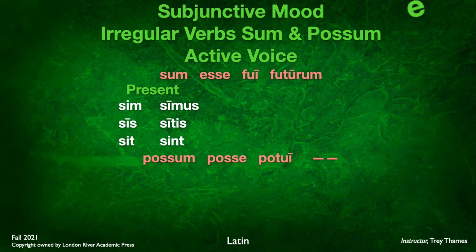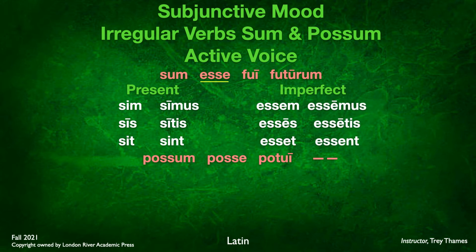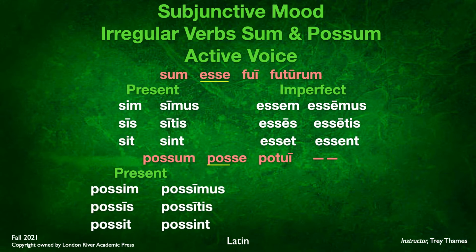Now, for the imperfect tense in the subjunctive, we're going to use the same format that we've already used. We take the infinitive, in this case esse, and add the endings -m, -s, -t, -mus, -tis, -nt, leaving us with essem, esses, esset, essemus, essetis, essent. For possum, in the present tense, we take the pos that we normally add, but we're going to add that pos to the subjunctive form of sum.